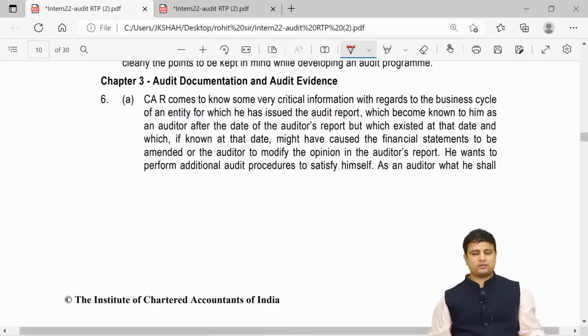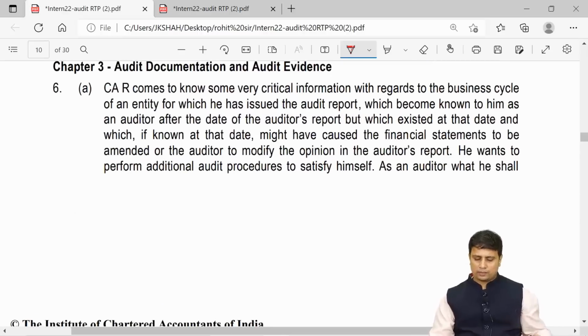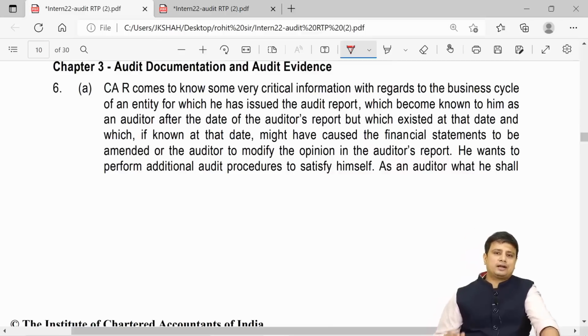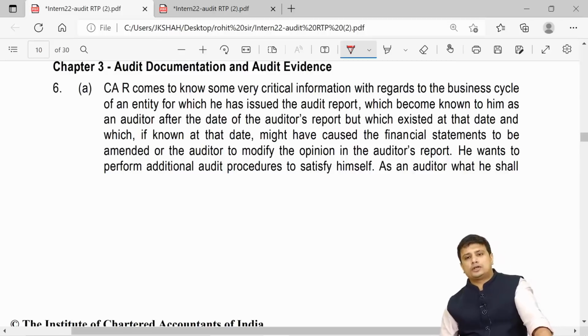Most of the questions here we have very well covered because a lot of them are repetitive questions that have been asked in the past RTP or MTP or papers. Question 6a: a CA comes to know some very critical information with regards to the business cycle of an entity for which he has issued an audit report, but which existed at the date of the report and, if known at that date, might have caused the financial statements to be amended or the auditor to modify the opinion in the auditor's report.